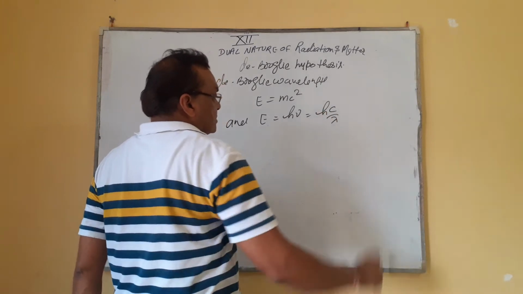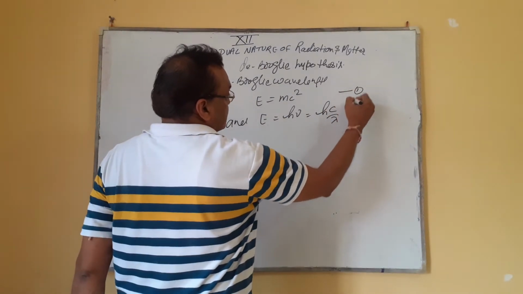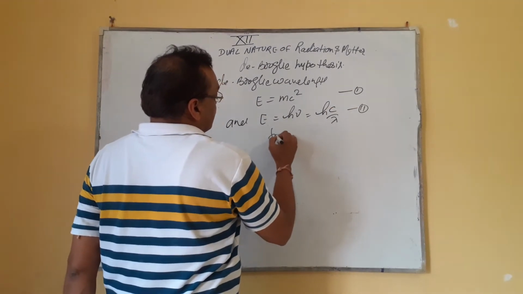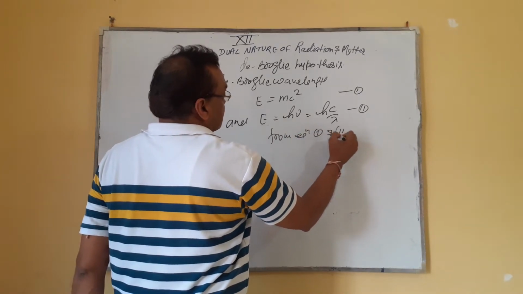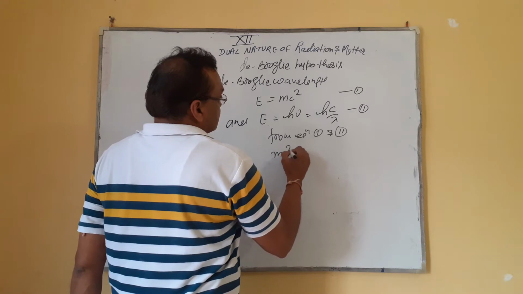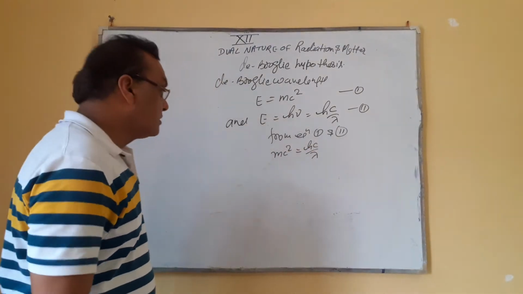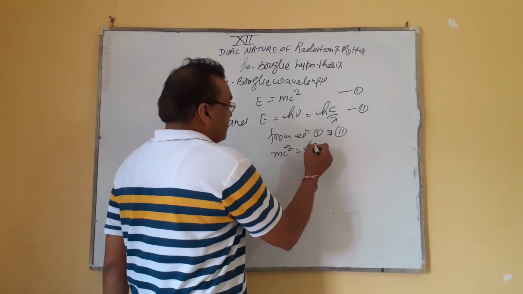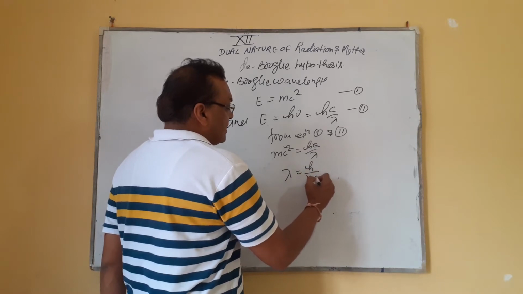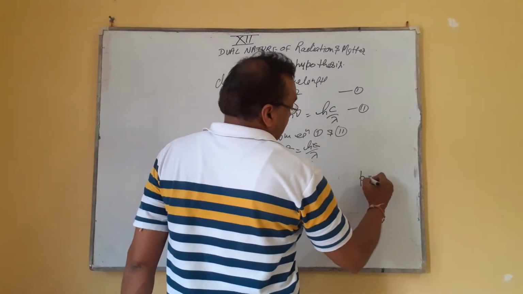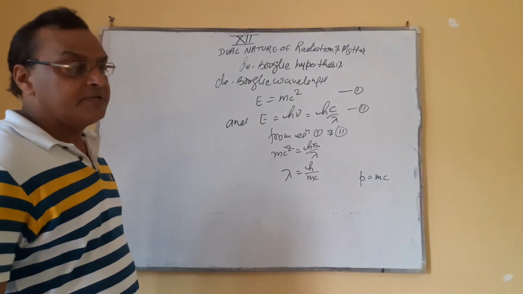If we compare the first and second equations, mc square is equal to hc by lambda, and c is cancelled, so lambda is equal to h by mc. Here m is mass, c is the speed of light, and mc is the momentum.